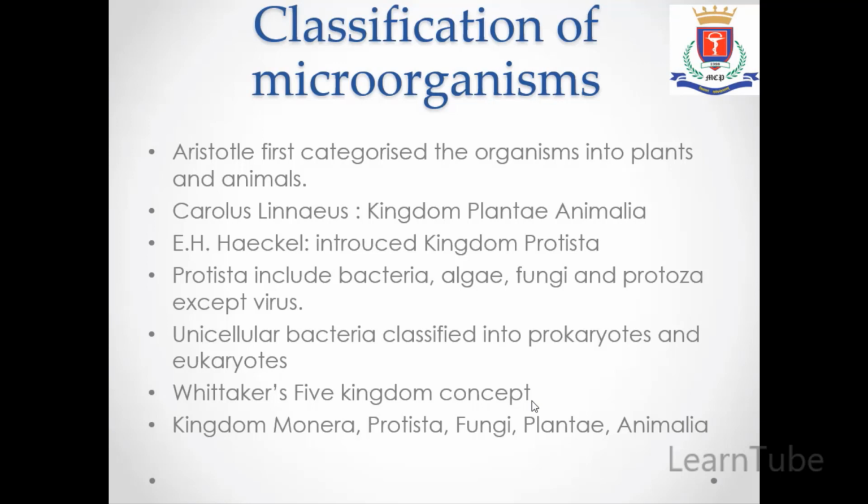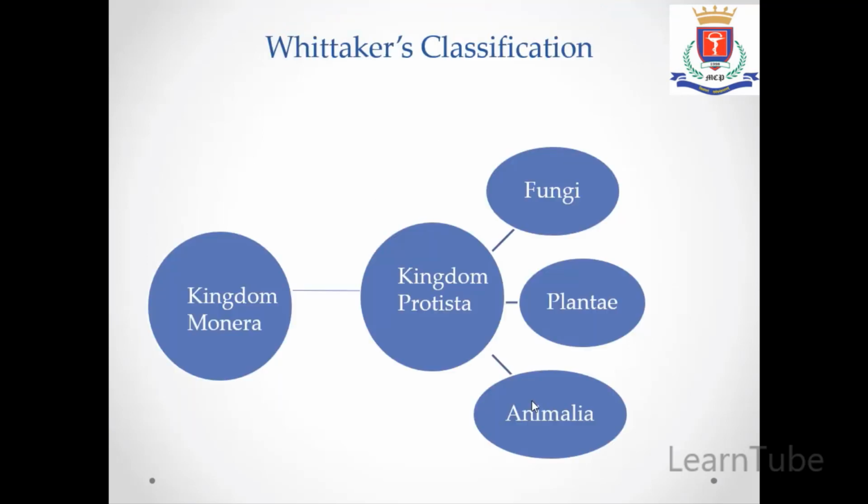Later on, as I told you, unicellular bacteria were classified into prokaryotes and eukaryotes. And at the end, Whittaker was a scientist who found out the 5 kingdom concept, which included 5 kingdoms, namely Monera, Protista, Fungi, Plantae and Animalia. So usually Monera kingdom included all prokaryotic microorganisms. Kingdom Protista contained all eukaryotic microorganisms, and all those eukaryotic were further classified into fungi, Plantae and Animalia. So Kingdom Protista usually included unicellular eukaryotic, and fungi, Plantae, Animalia were multicellular eukaryotic organisms.